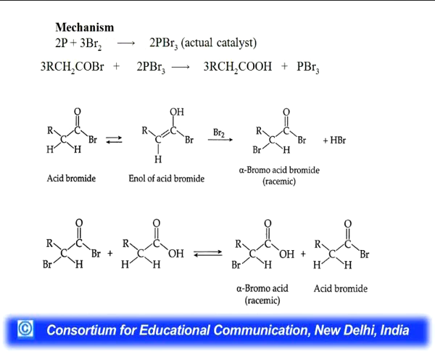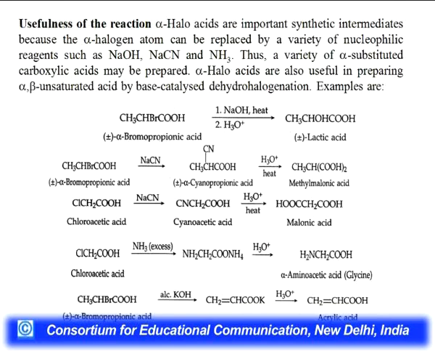This is the actual mechanism of how it happens. First of all, you get PBr3, phosphorus tribromide, when phosphorus reacts with bromine, then it will give the acid bromide, meaning halogenation takes place at the alpha hydrogen. You can see the example: acid bromide, and there is an enol form of the acid bromide, and when it reacts with bromine, it will give alpha bromo acid bromide. It is a racemic mixture. Or you can also see the other reaction of how alpha bromo acid with acid bromide is formed.